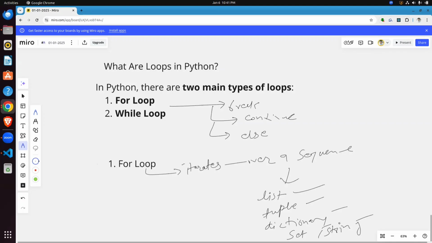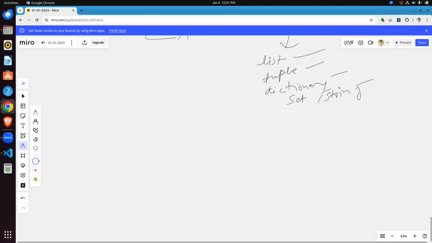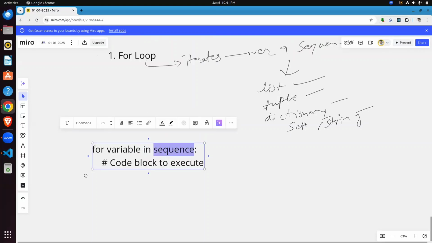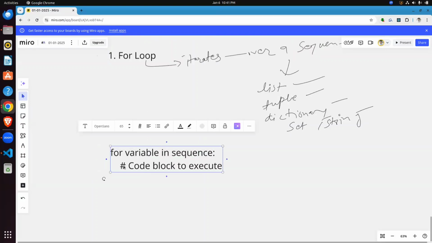So what is the syntax for this for loop? We write for, then a variable name, then the in keyword, and then a sequence. This sequence may be a list, tuple, dictionary, or set. Then inside we write the code block to execute.